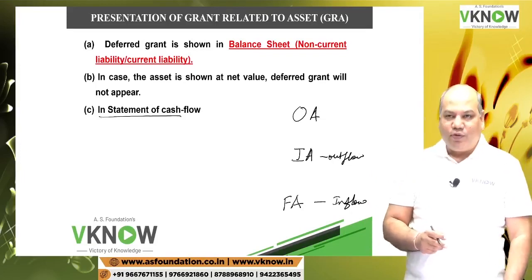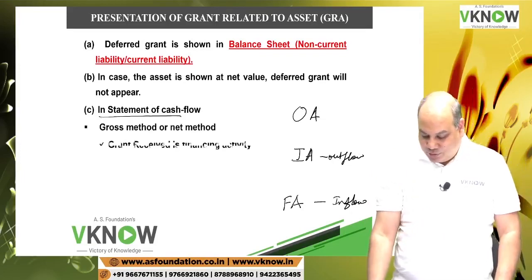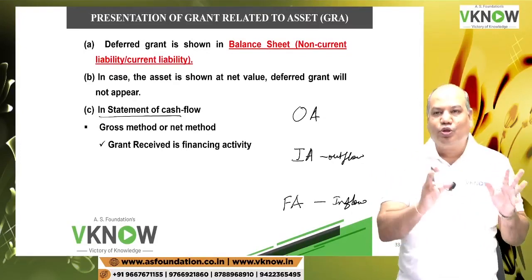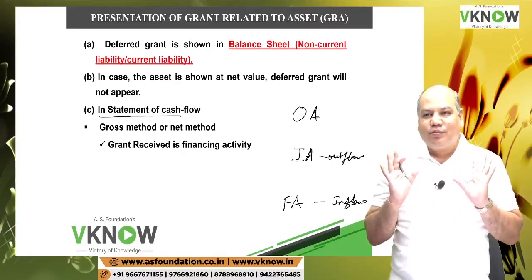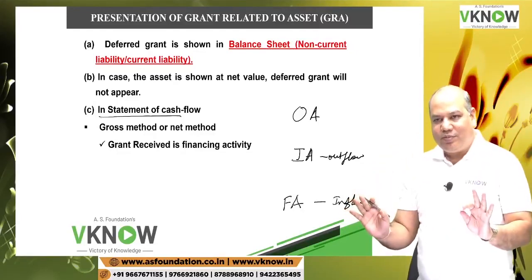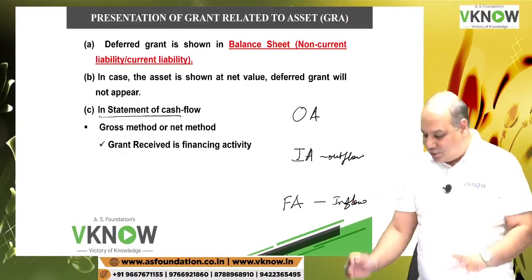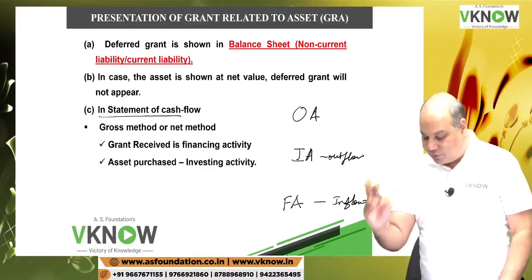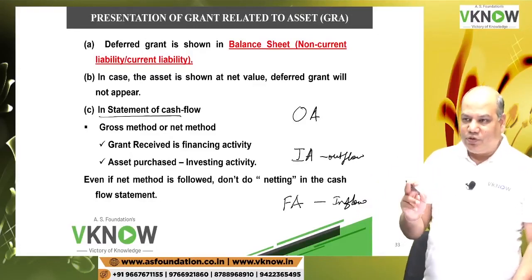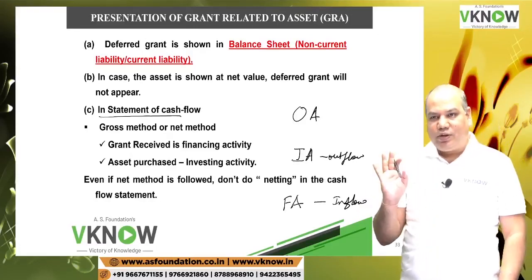Here I am making an investment in the long term asset. That is outflow. Okay. So whether you follow gross approach or net approach, keep in mind, in the cash flow statement the treatment is going to be the same. Grant received, inflow in financing activity; asset purchased, investing activity.